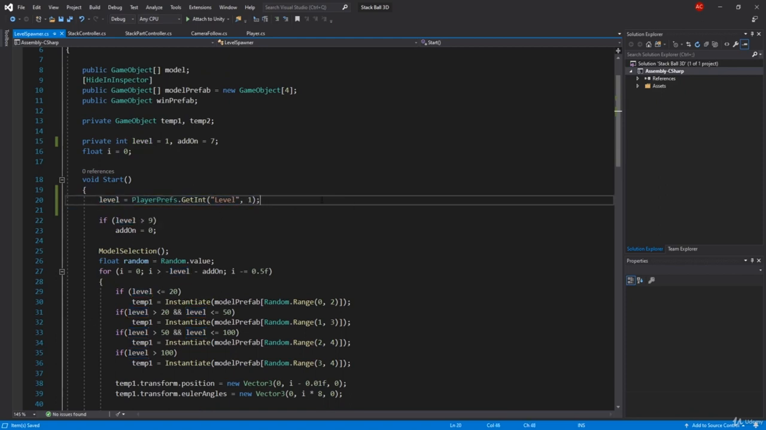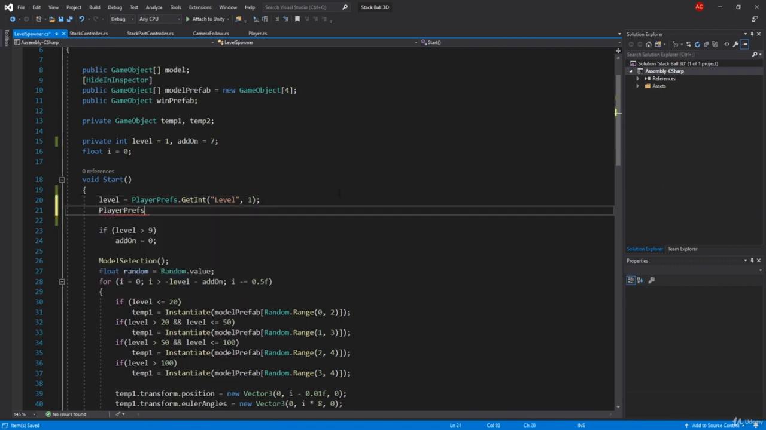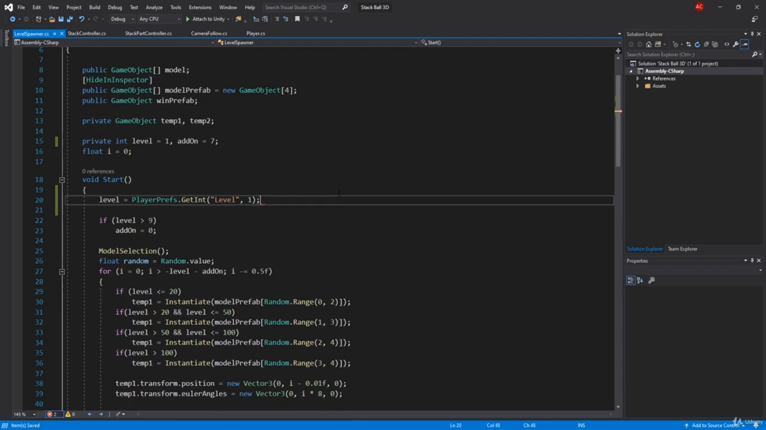So this one stores a value. It can be an integer, it can be a float, or a string. Let me see, player preferences, it can be a GetInt, GetFloat, or GetString. Yeah, it cannot be a boolean. And then you just type in any key. So for this example, level, you can add here 1, it will work, but you have to use the same key throughout the whole code.